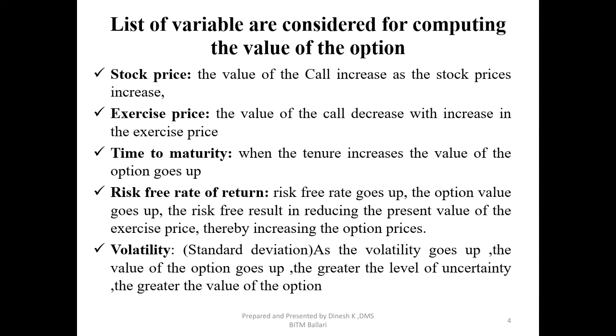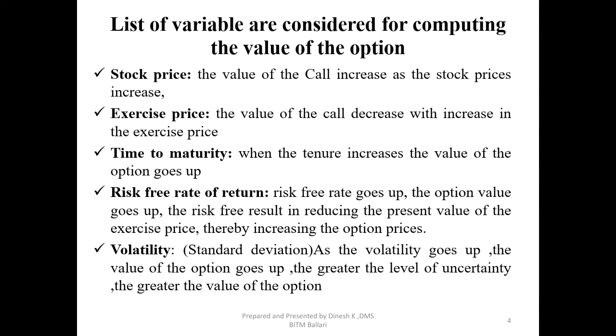So what are the variables that we come across? Here we come across 5 variables, though in total it is 6 variables. When we discuss the option grids, we'll come to know more about these variables. In simple terms, if you want to apply the Black-Scholes model, these are the 5 variables required to calculate it. One is the stock price that should be known, which we call the spot price. Then we need to know the exercise price, also called the strike price, at which we are entering into the option contract.